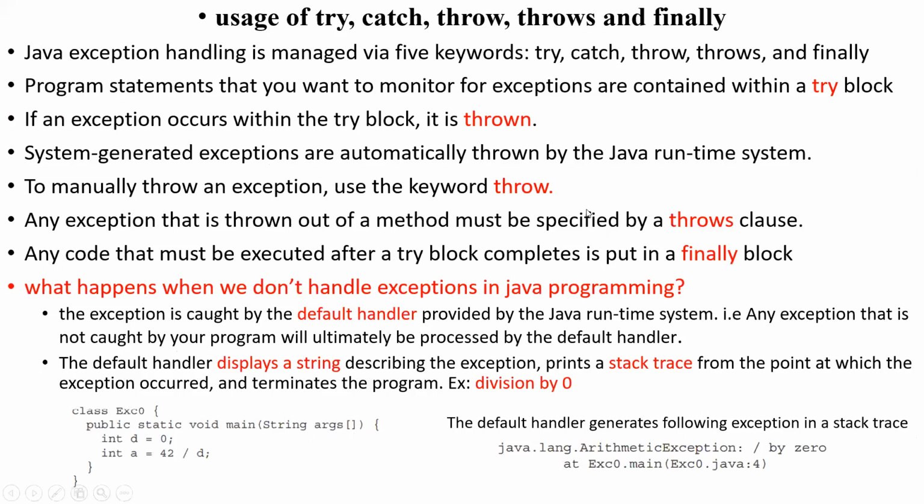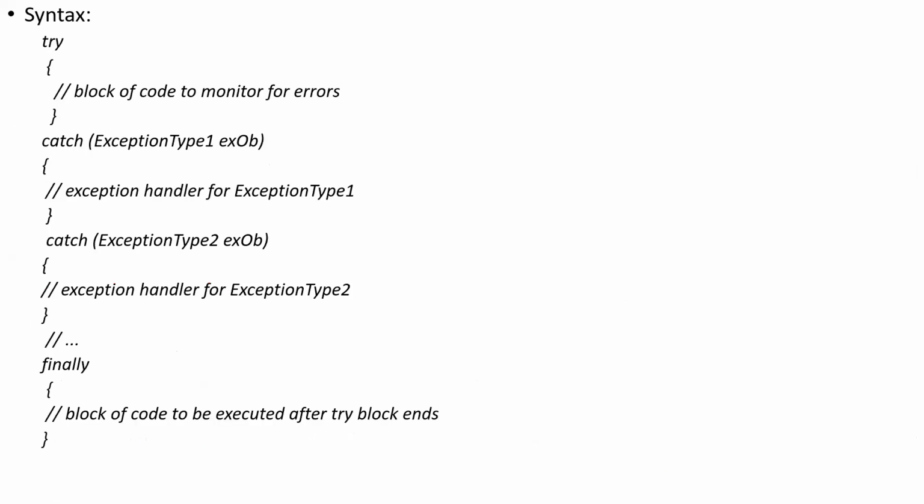Next, the 5 keywords: try, throw, catch, throws, and finally. First, the try block. We already studied this concept in C++. The try block is used where there is a chance of getting exceptions; those instructions will be kept inside the try block. Next, there may be many catch blocks for a single try block.